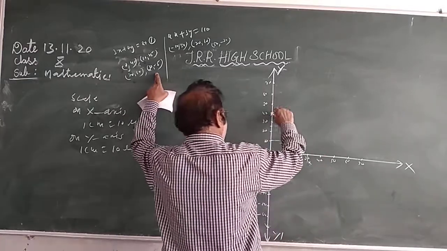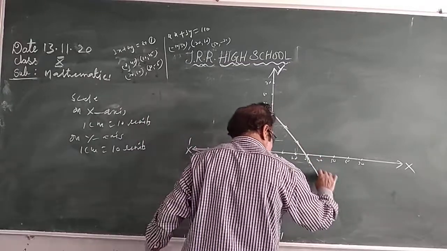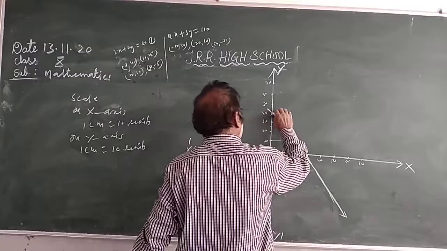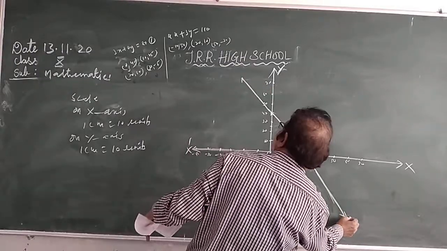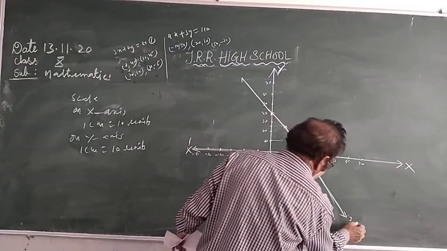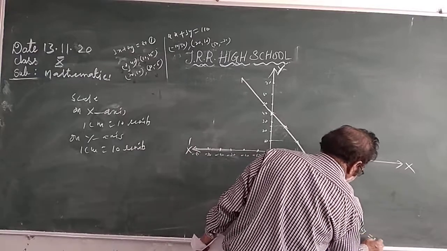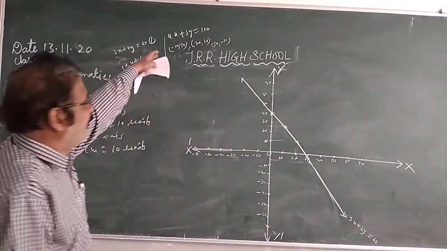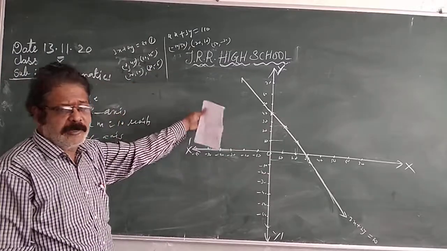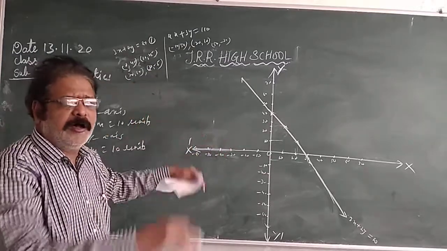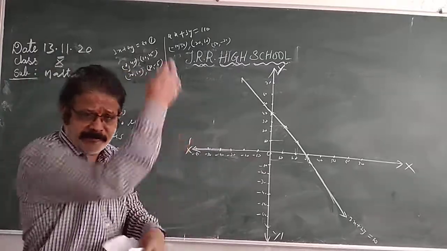So join these. Join this line, and a straight line will come. This represents 3x plus 2y equals 80. Similarly, draw another line. This is a straight line. It's a blackboard note, that's why it's approximate. When you plot all of this on the graph and join all the points, you will get a straight line.